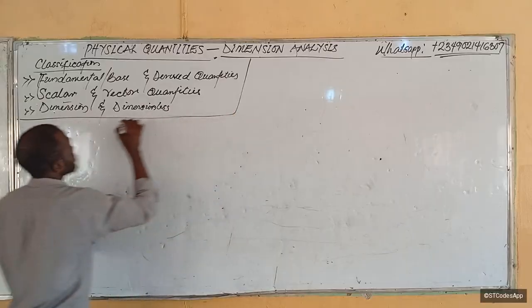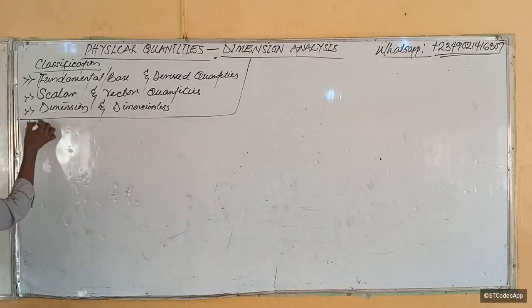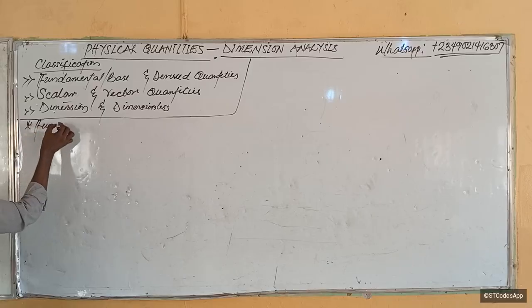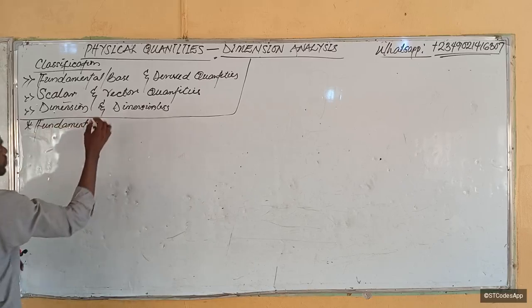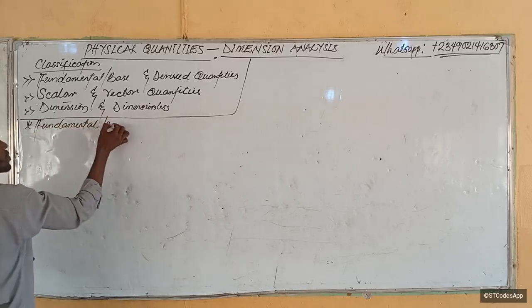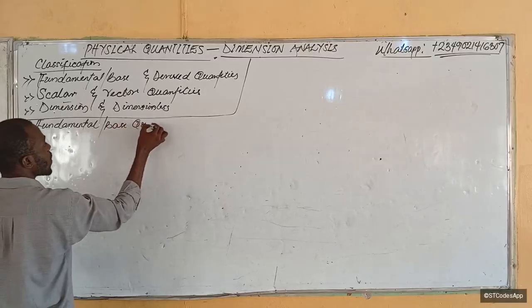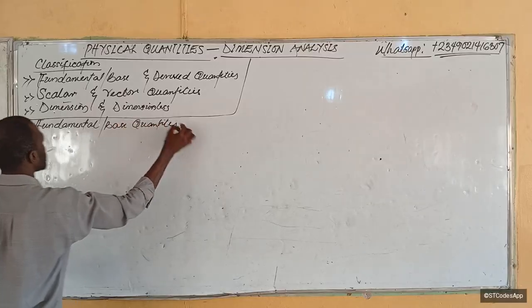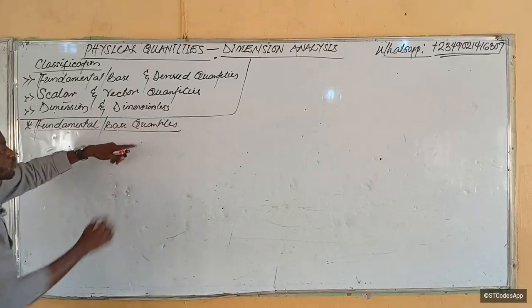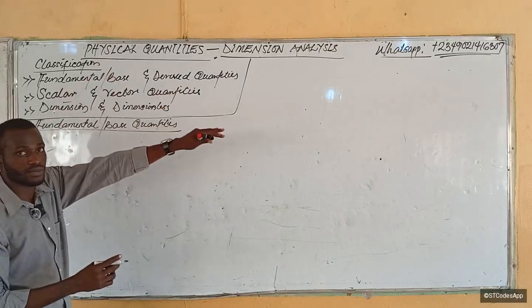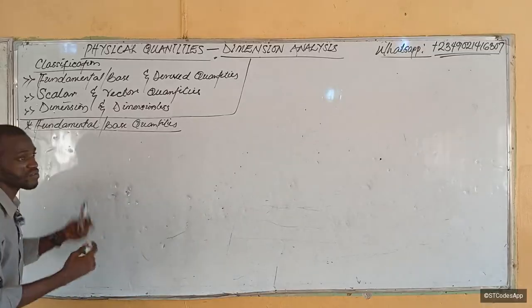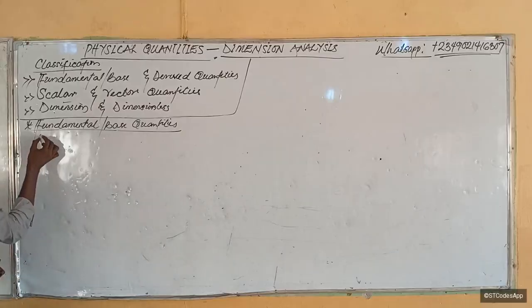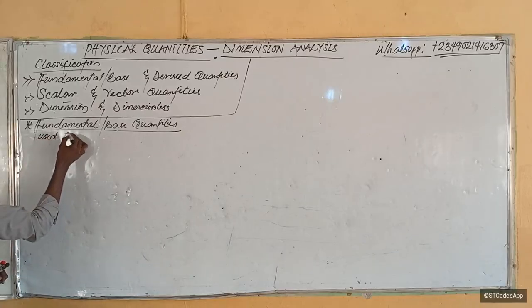So quickly, let's start with the fundamental quantities. Let's quickly describe them in a jiffy, then we'll move to the dimension analysis. So what are fundamental or base quantities? These are quantities that we use to define other quantities. Other quantities are based on them.